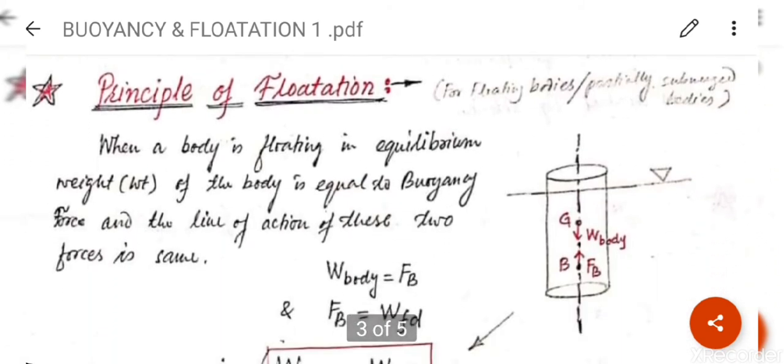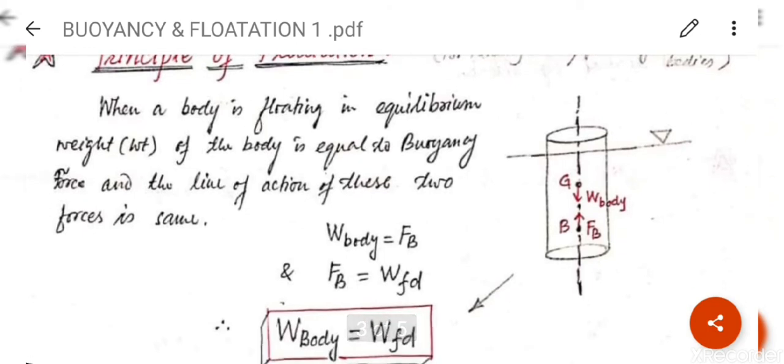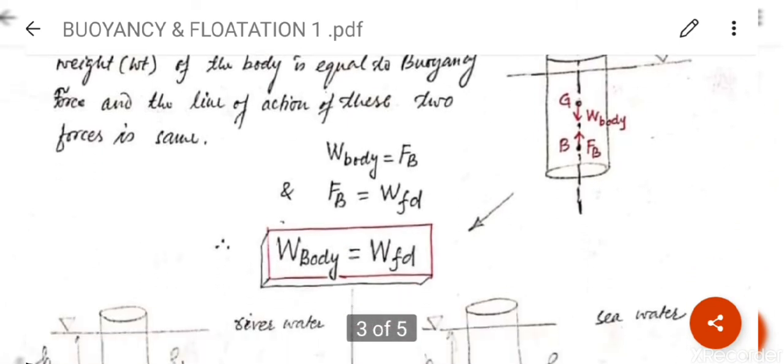So now we will discuss the principle of flotation for floating bodies or partially submerged bodies. When a body is floating in equilibrium, the weight of the body is equal to the buoyancy force, and the line of action of these two forces is the same. See the diagram. The weight of the body, which is acting in the downward direction, is equal to Fb. Fb is nothing but the weight of fluid displaced. So we can write: weight of body is equal to weight of fluid displaced.